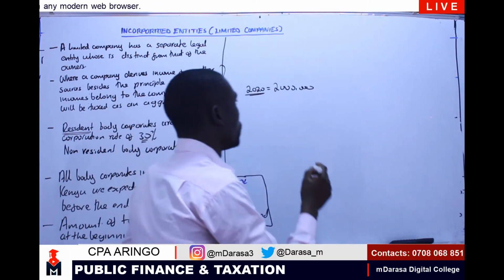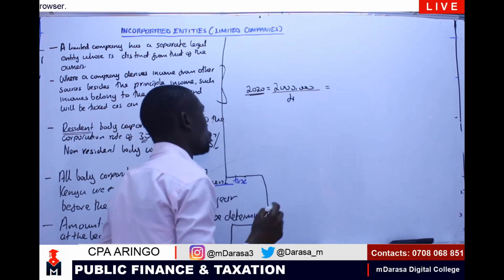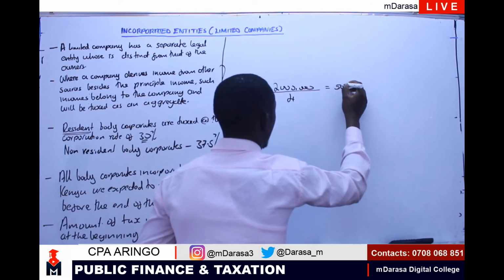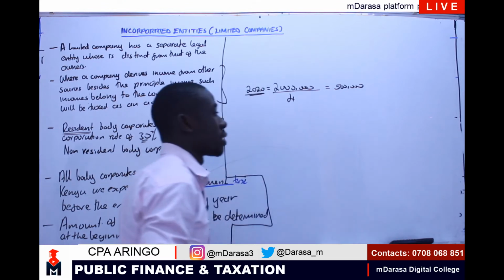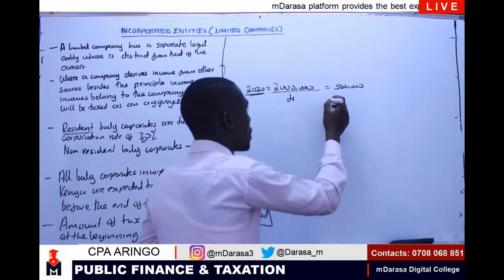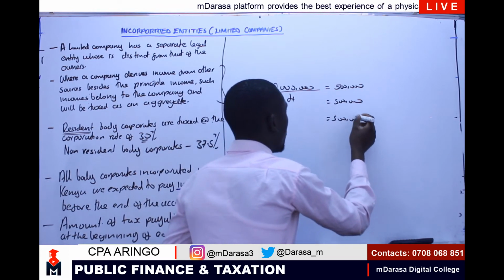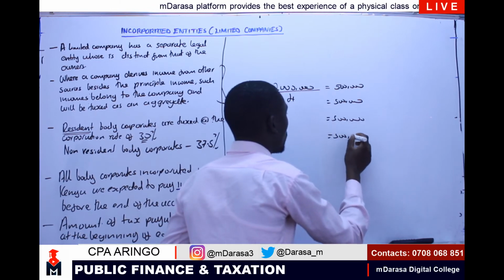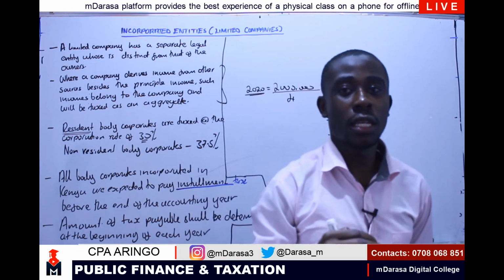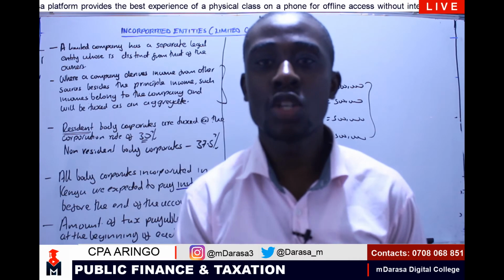I'm going to divide the 2 million by 4, so that I have 500,000. I'm going to pay it in 4 equal installments: 500,000, 500,000, 500,000, and 500,000. That is what we call installment tax.